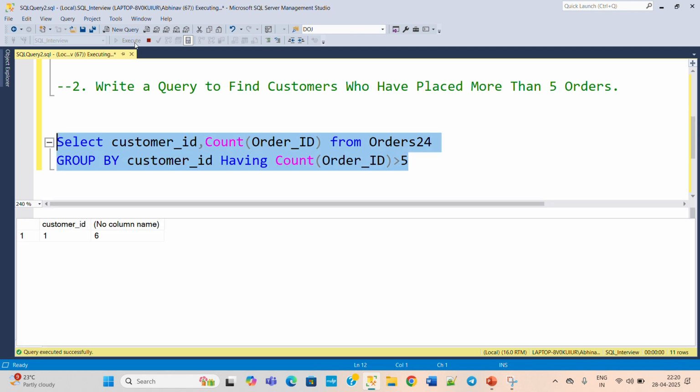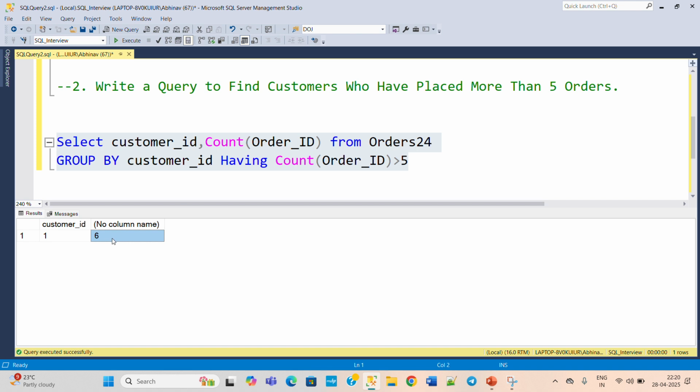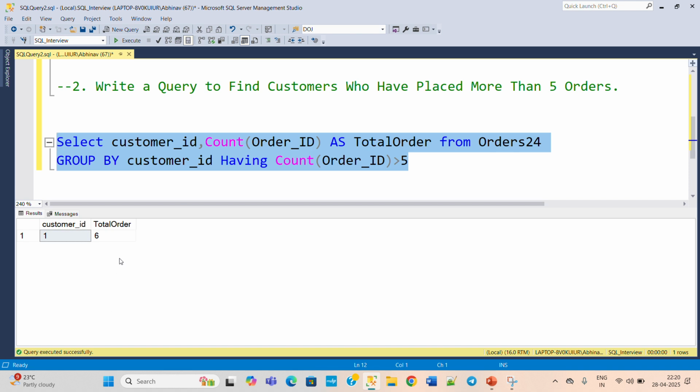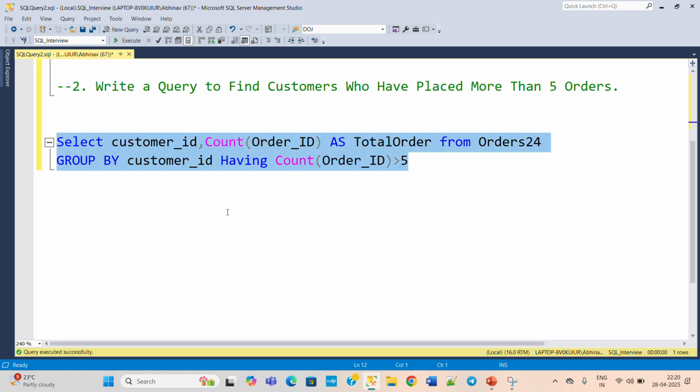Now execute this and check the result set. Here you can see customer ID 1 has the maximum number of orders, which is 6. We can put an alias also, as total_order. Now execute this and check the result set. Now we are getting the total order. So customer 1 has made 6 orders, and this is the only customer who has made more than 5 orders.